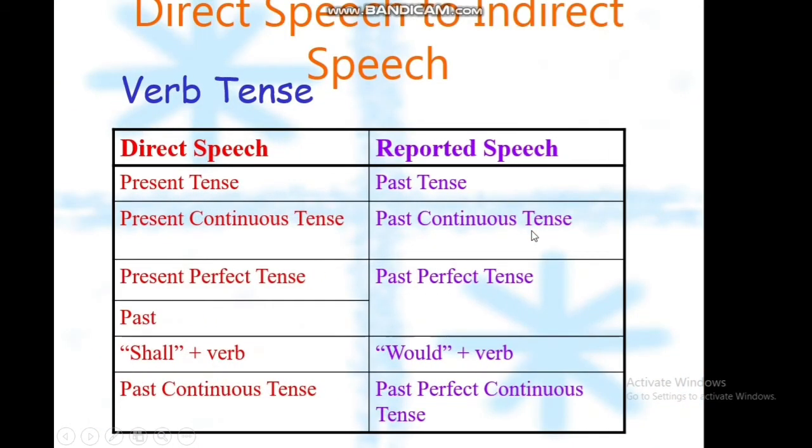So here is a table about the changes. The present tense will be past tense. Present continuous tense will be past continuous in the reported speech. Present perfect tense and past simple tense will be changed to the past perfect. Shall will be changed to would, and the past continuous tense will be past perfect continuous tense.